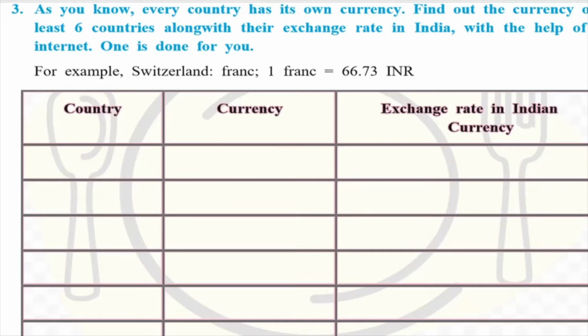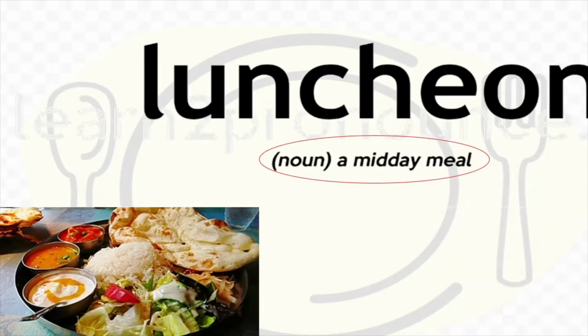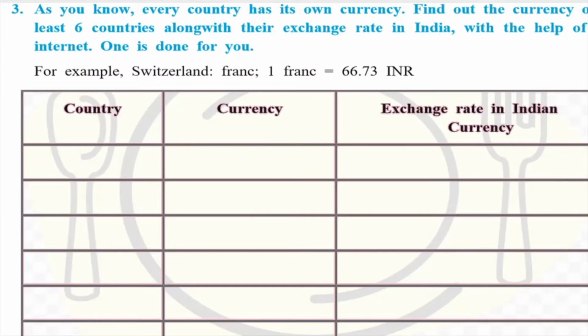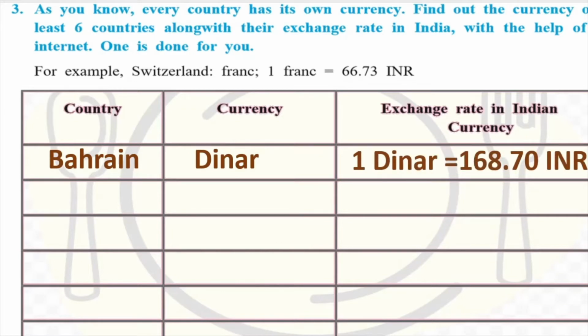Let us look at some other countries now. Let us go back to this page. The first country which I have picked up at random, these are just country names at random. So you have this country Bahrain, which is in the Middle East. What is the currency of Bahrain? It is dinar. And what is the exchange rate? See, 1 dinar is